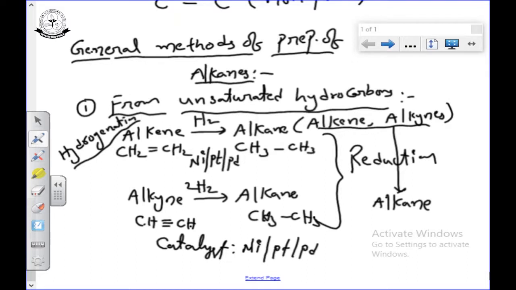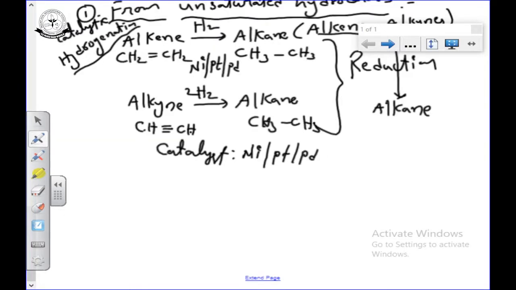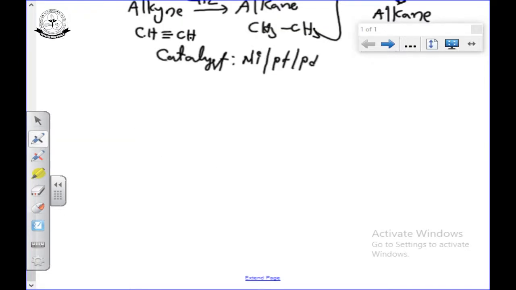This reduction process is done in presence of a catalyst, that is why it is called catalytic hydrogenation. So, from unsaturated hydrocarbons, by doing the catalytic hydrogenation we can get alkane.